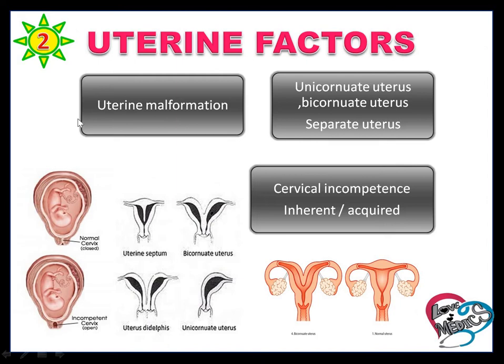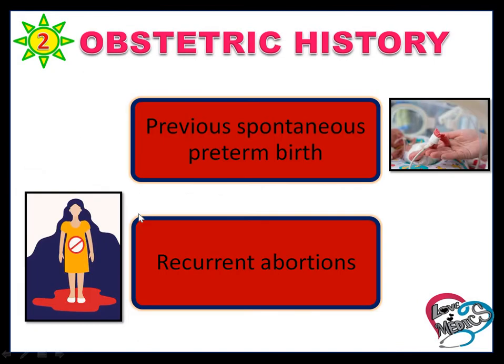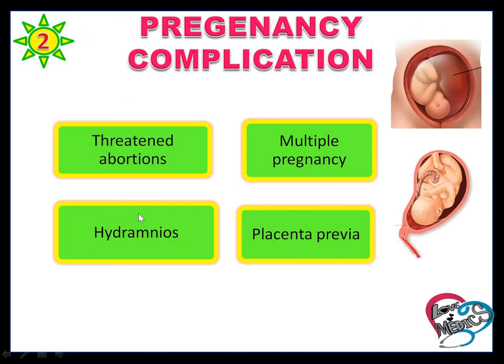Uterine factors are uterine malformations: unicornuate, which means single-sided uterus; dicornuate, where the uterus is divided into two; and septate uterus, where the cavity of the uterus is separated by a septum. Then cervical incompetence, obstetric history like previous spontaneous preterm labor and recurrent abortion, and pregnancy complications like threatened abortion, multiple pregnancy, hydramnios and placenta previa. These are causes of preterm labor. How are they causes of preterm labor?